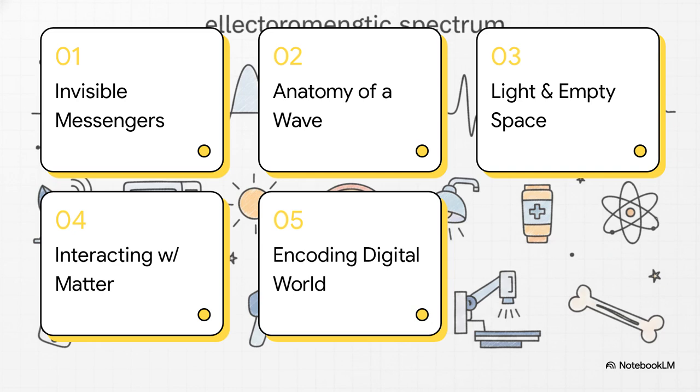Here is our roadmap for today's explainer. 1. The invisible messengers. 2. Anatomy of a wave. 3. Light in empty space. 4. Interacting with matter. And 5. Encoding the digital world. Let's get right into it.